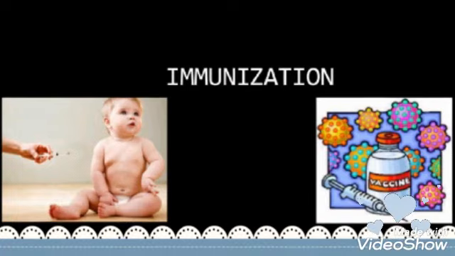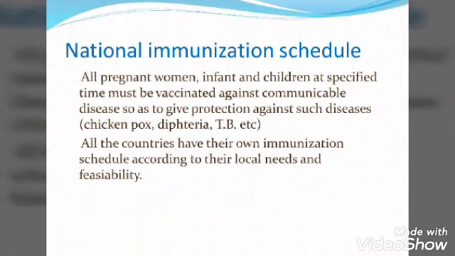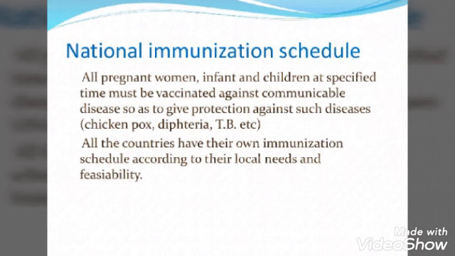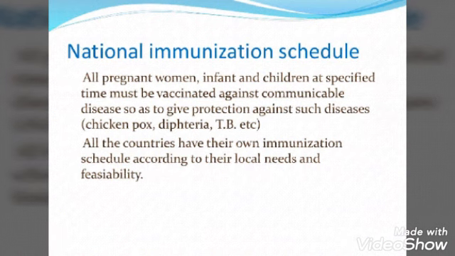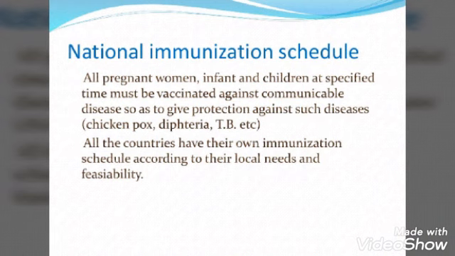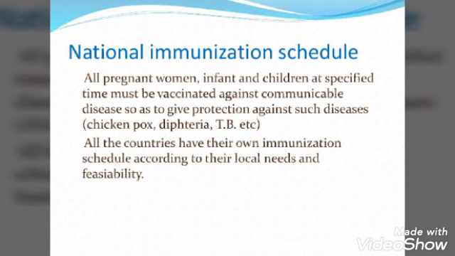So, let's see what the National Immunization Schedule is. All pregnant women, infants, and children must be vaccinated against communicable diseases at specified times so as to give protection against such diseases. All countries have their own immunization schedule according to their local needs and feasibility. The national immunization schedule means what is followed in India, that is, in your nation.